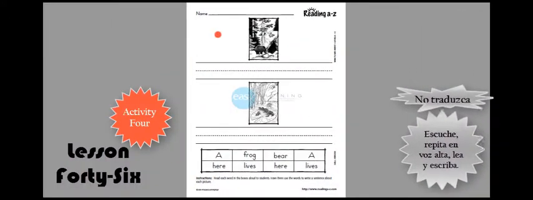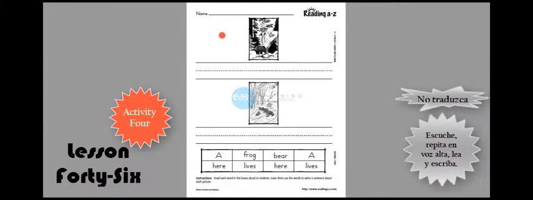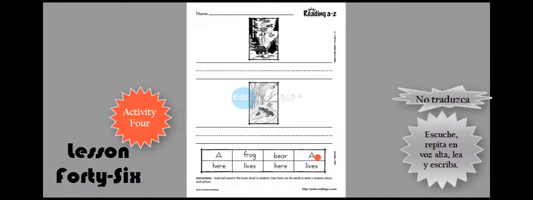Well, this is the last activity in this lesson, activity number 4. We can see 2 pictures, and in each picture there is an animal. Here is a frog, and here is a bear. And below the pictures there are some words, and these words are intended for us to make 2 sentences.